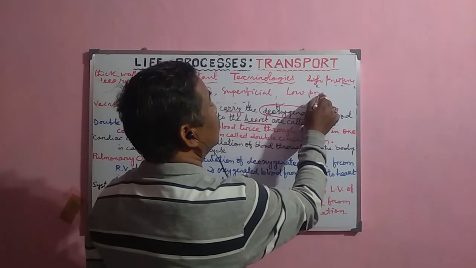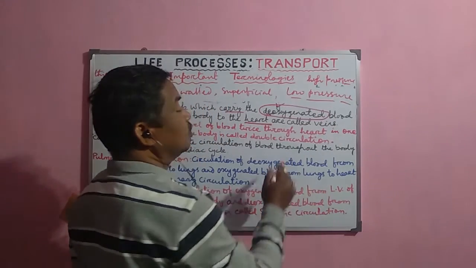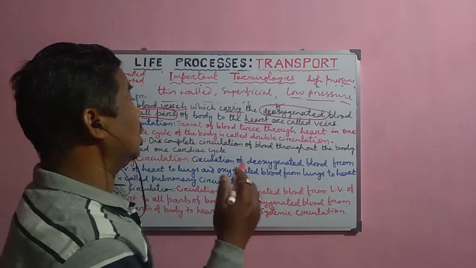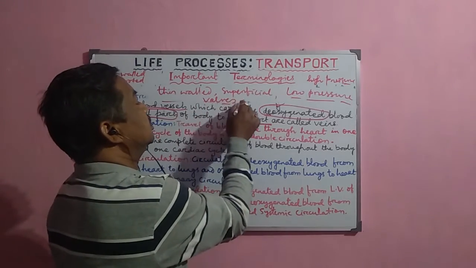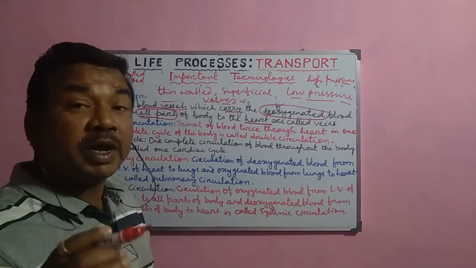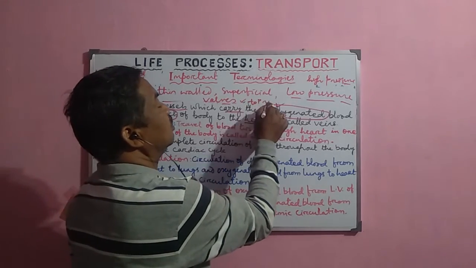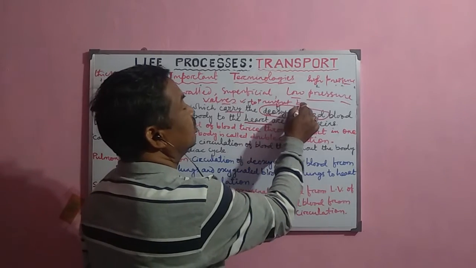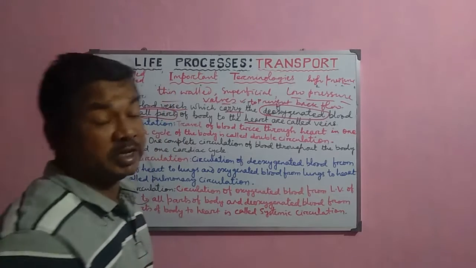As the blood moves from downward to upward to the heart, that is why valves are present here in the veins to prevent the backward flow. To prevent backflow of blood. So these are the veins.